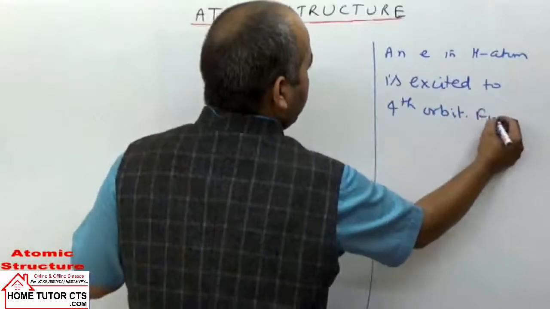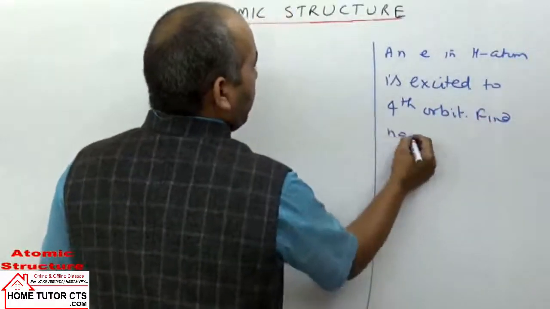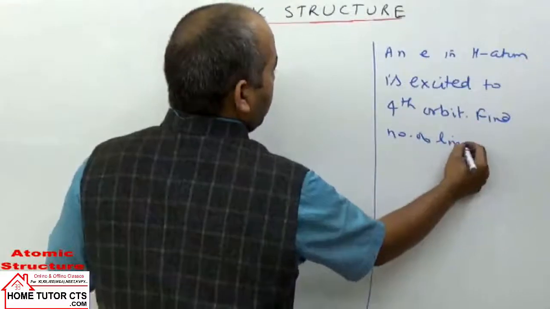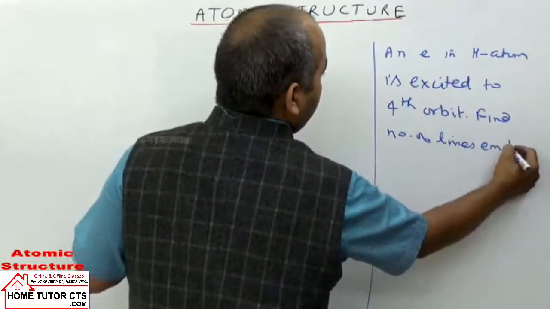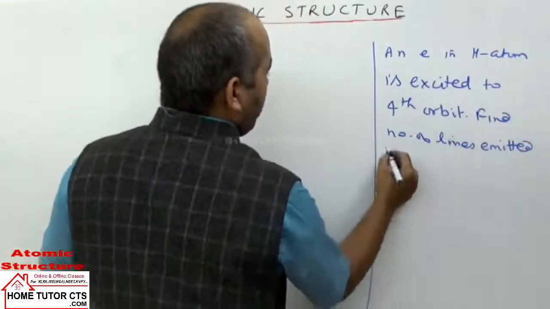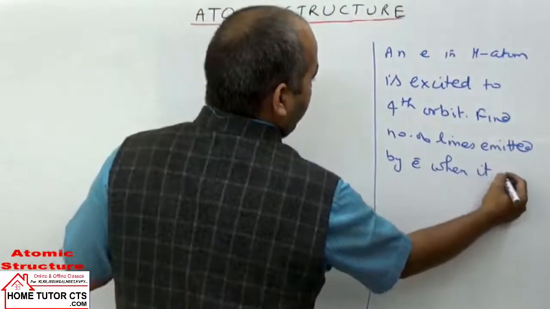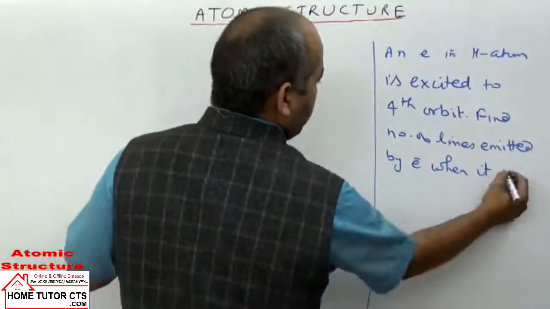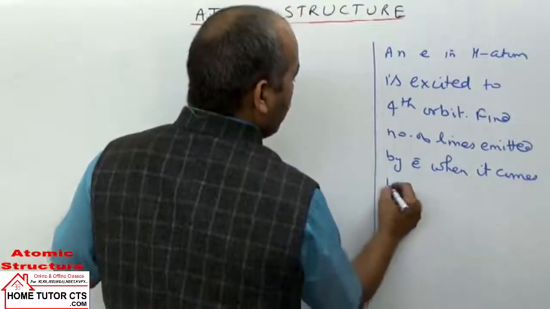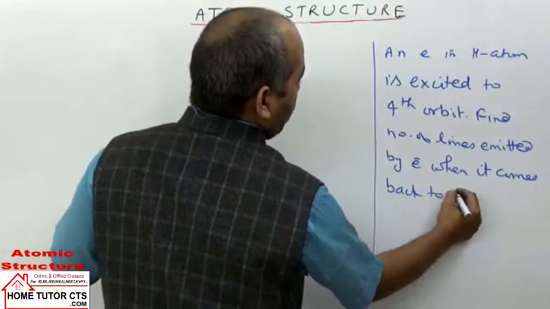Then find the number of lines emitted by the electron when it comes back to the first orbit, when it comes back to the ground state.